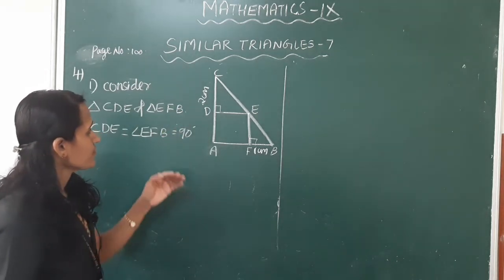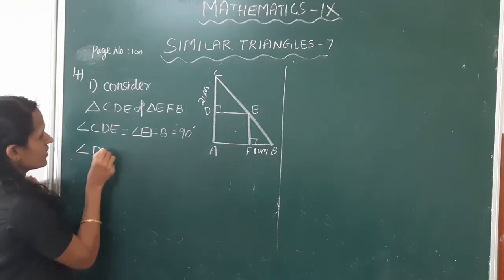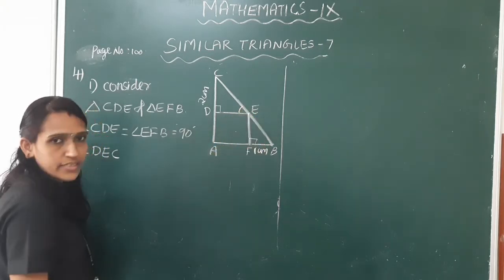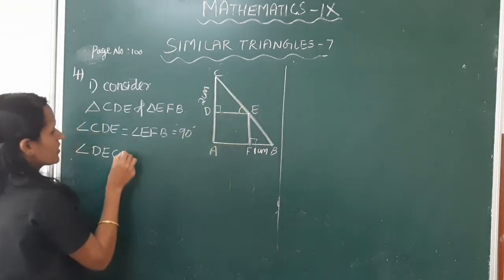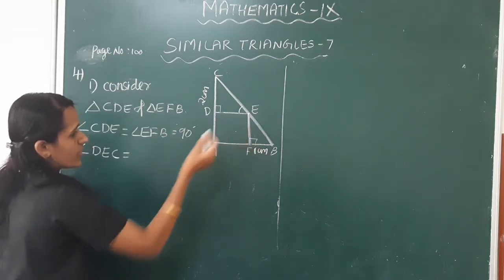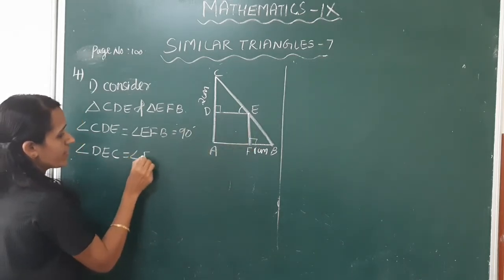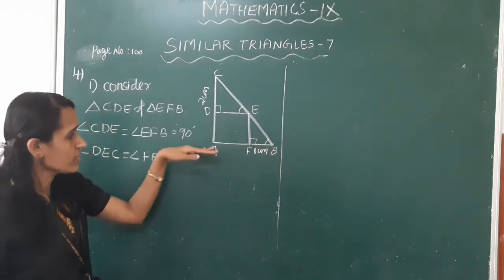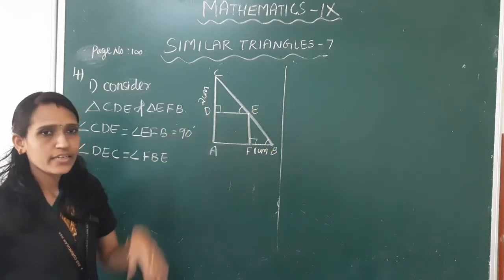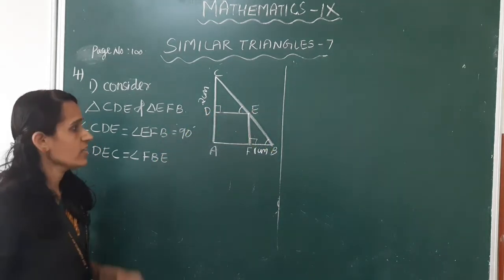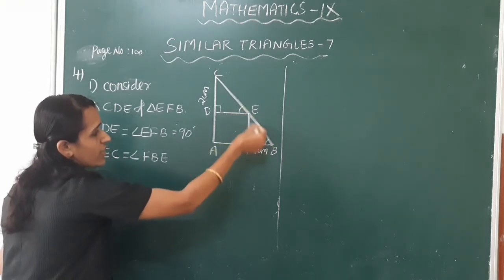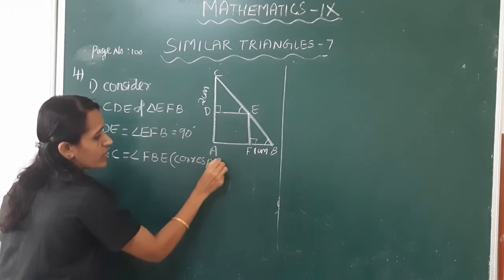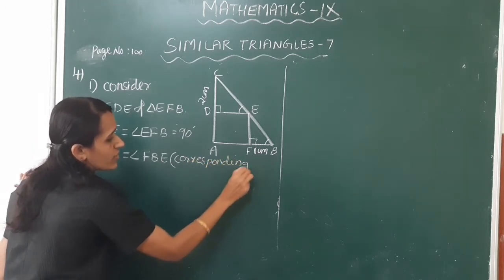Okay, next angle DEC, angle DEC is equal to, in this triangle, angle FBE, that is this angle. Here AB and DE are parallel. So these two angles are corresponding angles. Corresponding angles are equal, right?